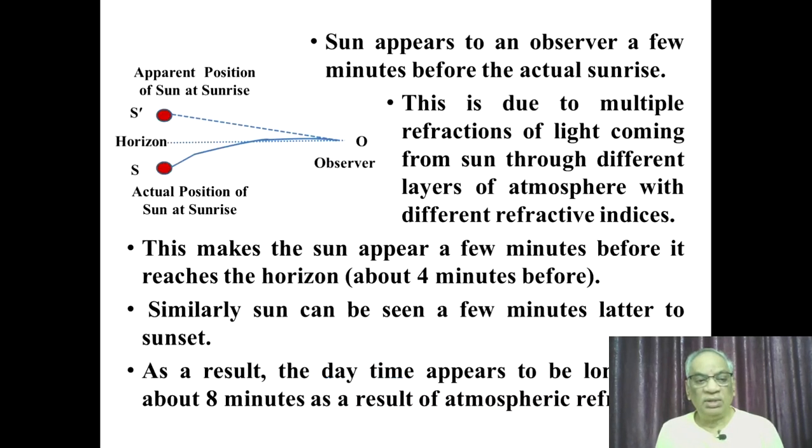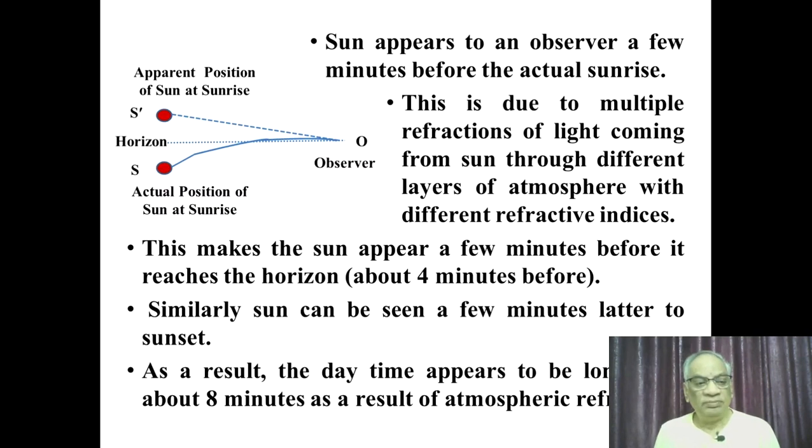Some examples we can see in day-to-day life while observing the sky are sunrise and sunset times. Let a person be observing the sunrise standing at point O. Actually, the sun is at position S, and it still has to come to the horizon for sunrise to occur. But the light coming from point S, the actual sun position, keeps bending towards the Earth's surface.